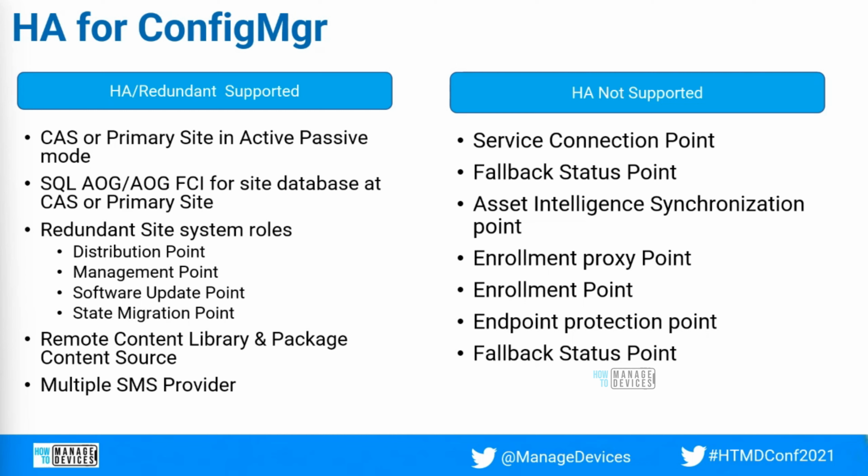The service connection point is the role which acts as a bridge between Microsoft updates and all your internet connectivity, your Azure connectivity. If you're using a CMG, all that connectivity happens through the service connection point. So the service connection point does not support any high availability. If there is any problem with it, you need to either troubleshoot, or uninstall and reinstall the service connection point. That's the only option. And the same goes for the fallback status point and the other roles which I have mentioned here.